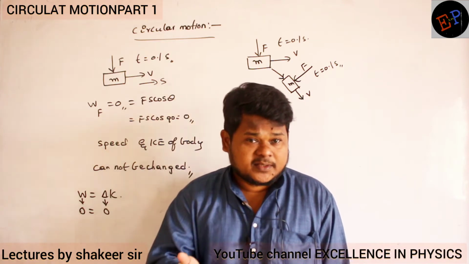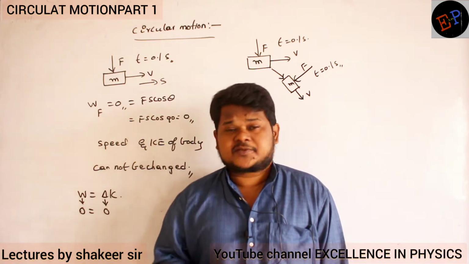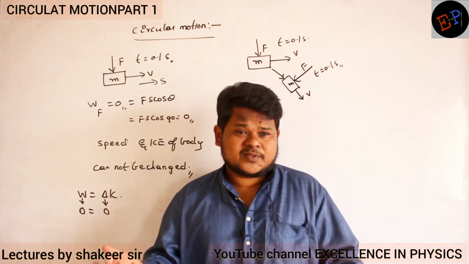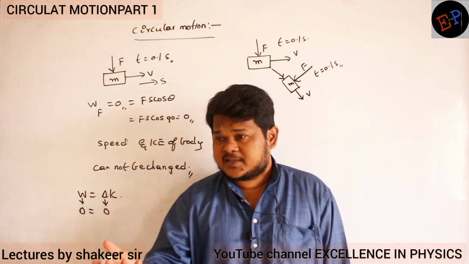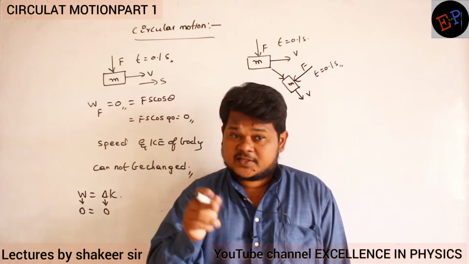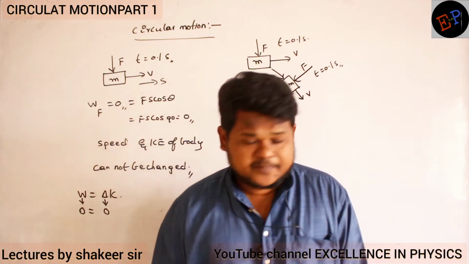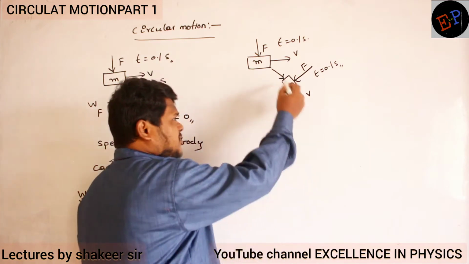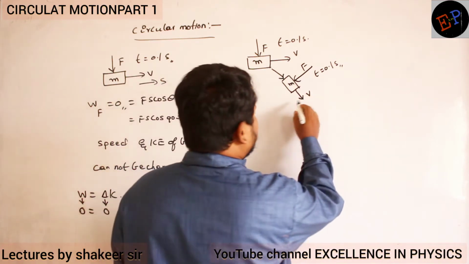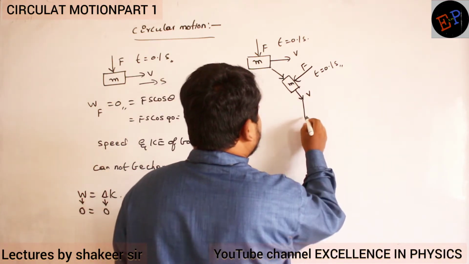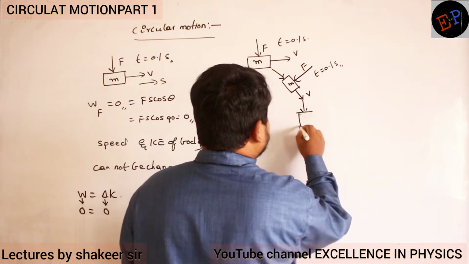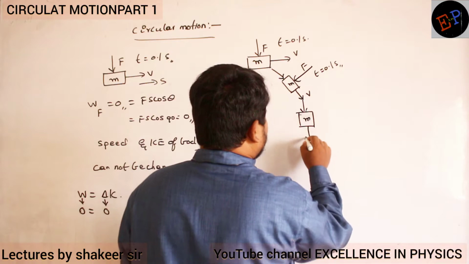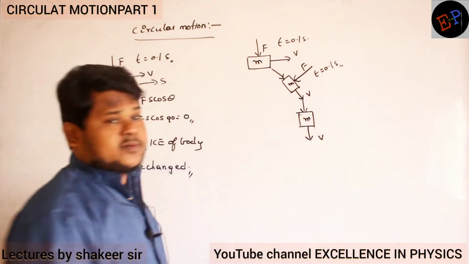Kinetic energy of the body also doesn't change, because kinetic energy only depends on the speed of the body. Speed is remaining constant, so kinetic energy also remains constant. But velocity is definitely changing. Clear now? Okay. So then I am applying force in this direction. Then what will happen? The body will again change its velocity, but the speed of the body doesn't change. Clear now? Now again it is traveling with the same speed of v.